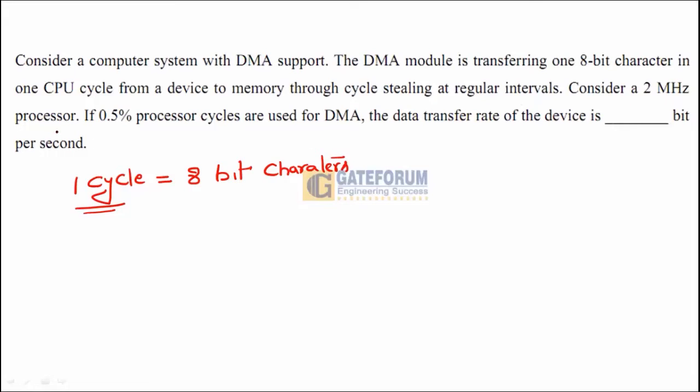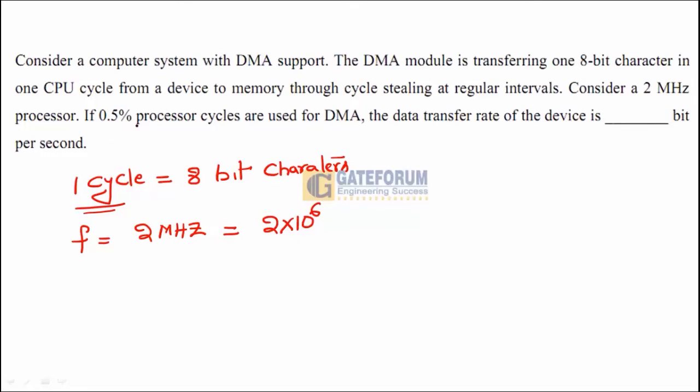Consider a 2 MHz processor. The processor frequency is 2 MHz. Now here I will write one more detail. If it is a 2 MHz processor, the total number of cycles per 1 second is equal to 2 into 10 power 6. This will be the total number of cycles that are available for a 2 MHz processor in 1 second.